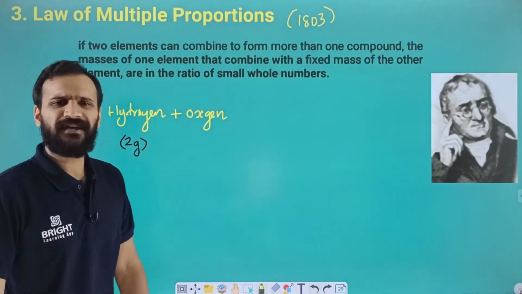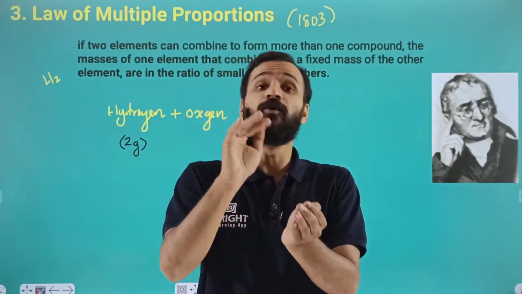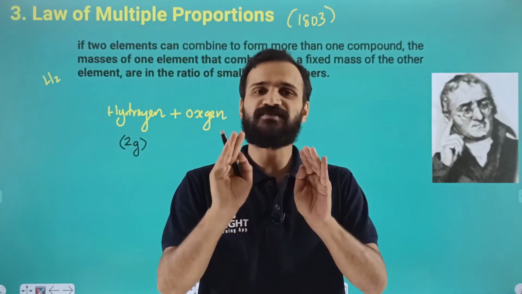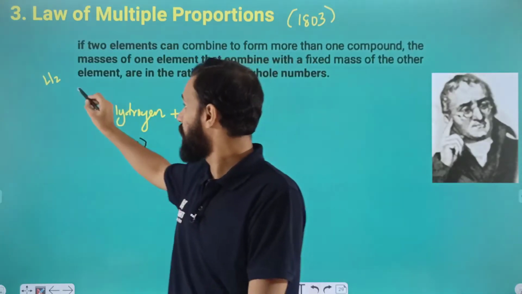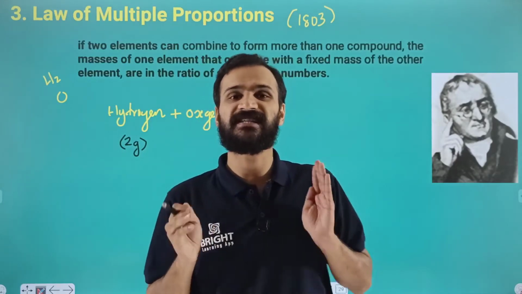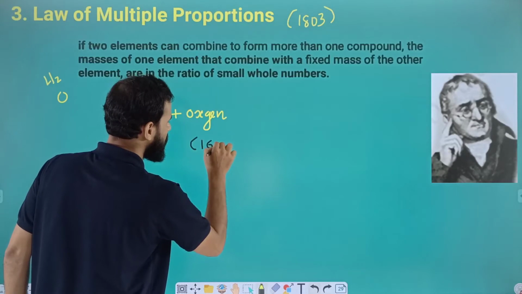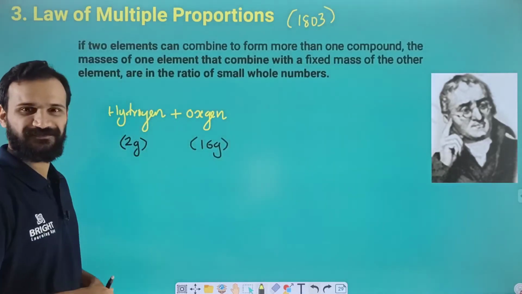Oxygen. Okay, we can take either an oxygen atom or a molecule of oxygen. Here I am taking an oxygen atom. What's the atomic mass of oxygen? You must know that it is 16 gram. So we have to give that here, 16 gram oxygen we have taken.